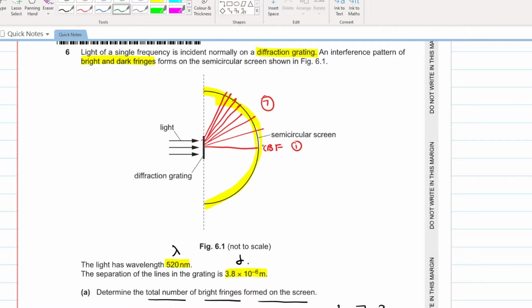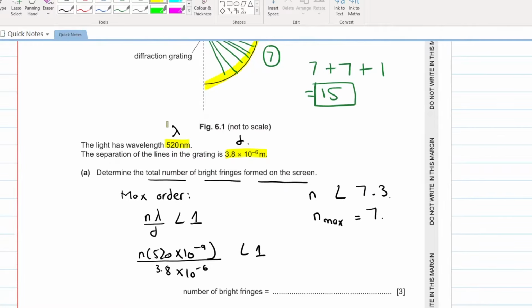But you have conveniently ignored that if there are 7 bright fringes on the top, there will be 7 bright fringes on the bottom as well. What is the total number of bright fringes? 7 on the top plus 7 on the bottom plus 1 central bright fringe. 15 comes out to be your answer. Here you must remember that whenever you have to calculate the maximum order, you will apply this formula. Beta, whenever in Young's double slit experiment you have to calculate the maximum number of bright fringes and maximum order, you will apply this formula.